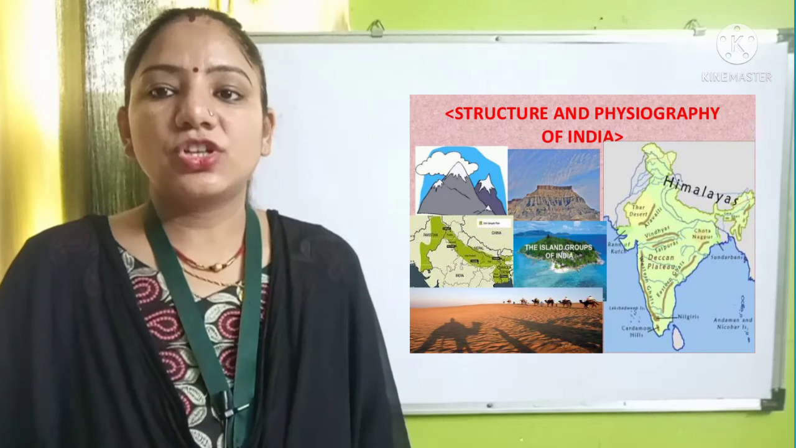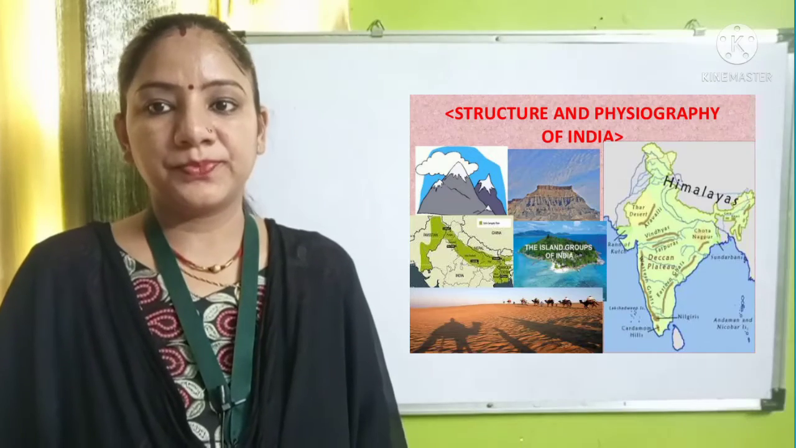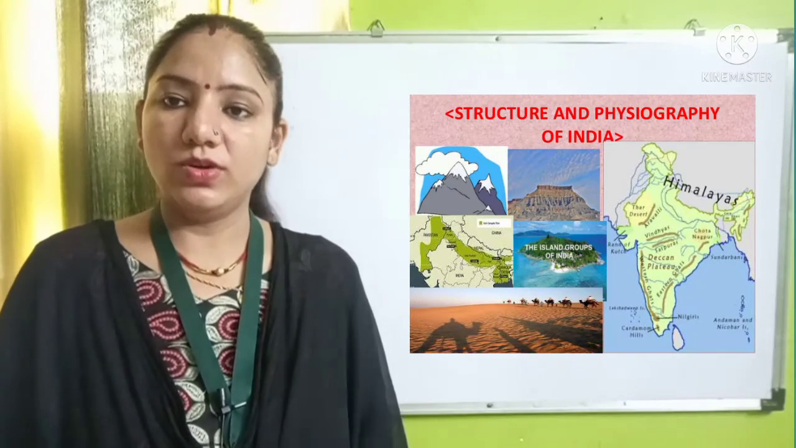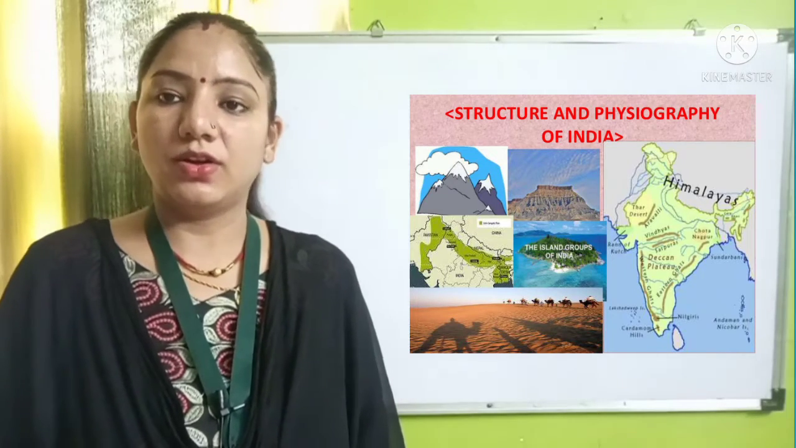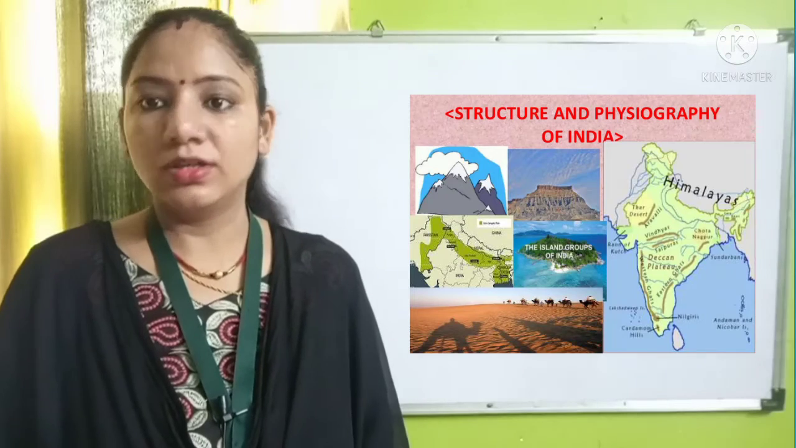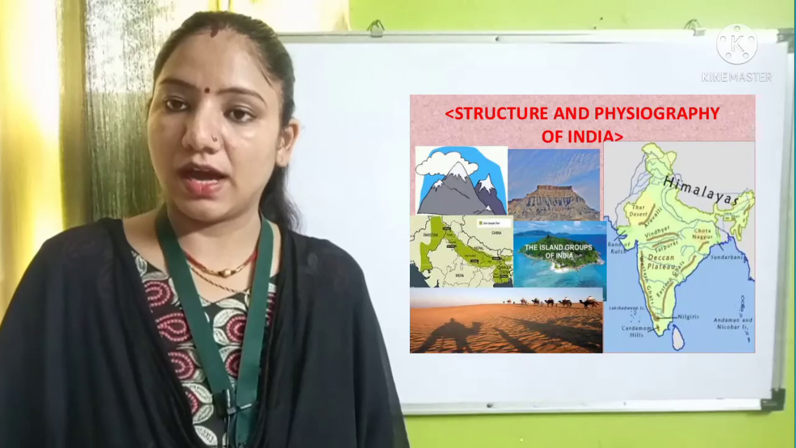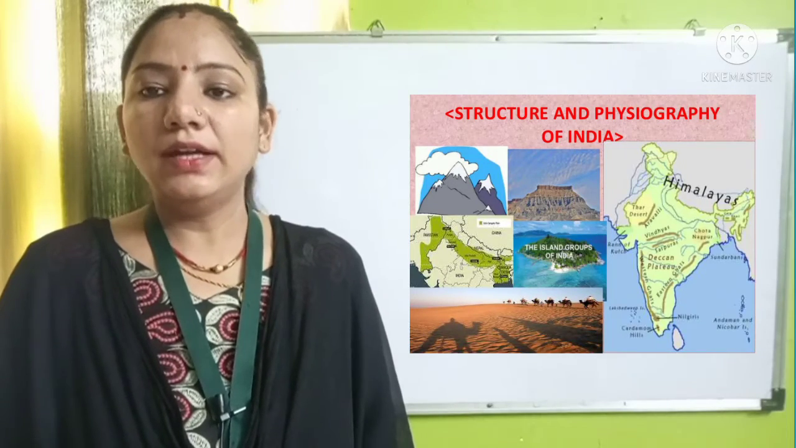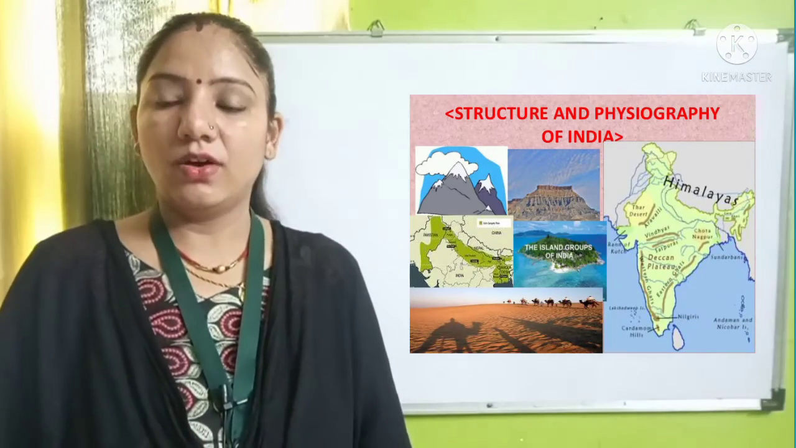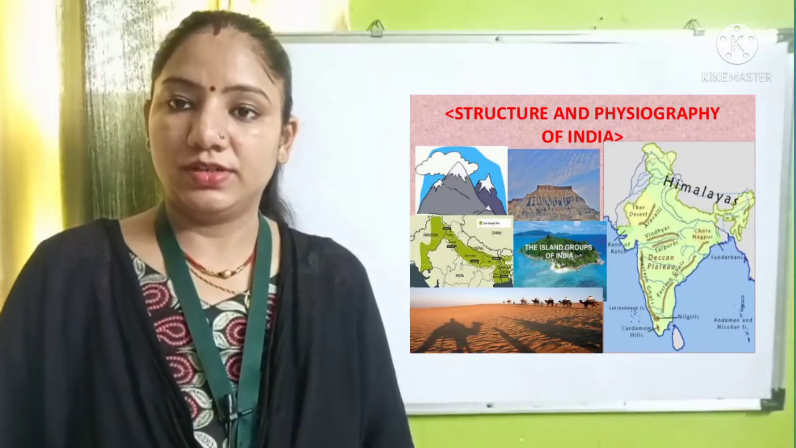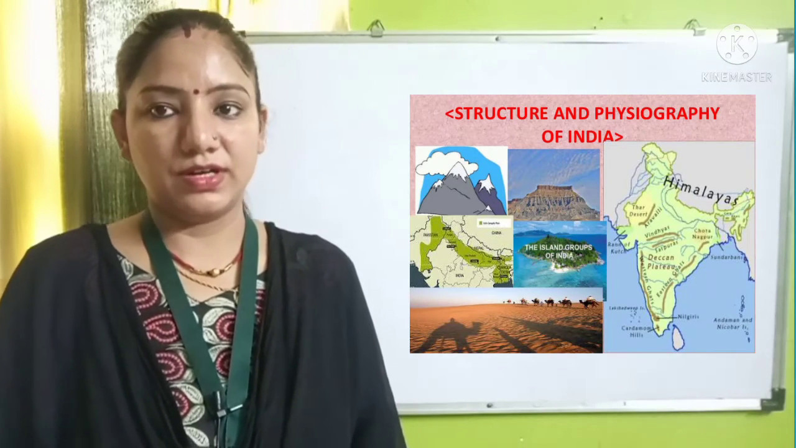Country is stretched equally into four parts: north, east, west and south. So the physical divisions which we are going to study today are the northern and the northeastern mountain range, the northern plain, the peninsular plateau, desert area, coastal plains and the islands. So total 6 subdivisions are there of the physiography of our country. So today one by one we will see the physiography of our country.